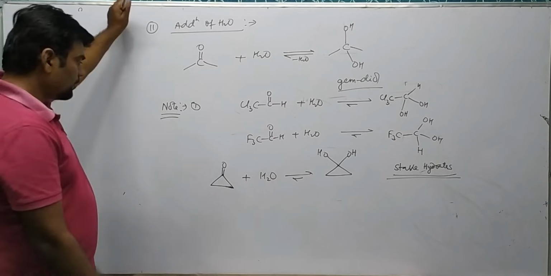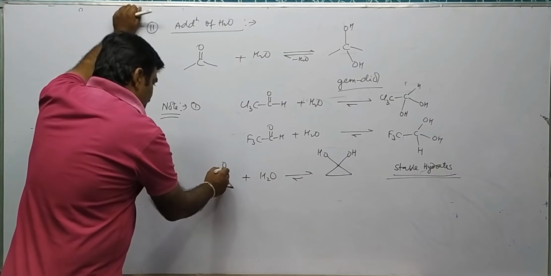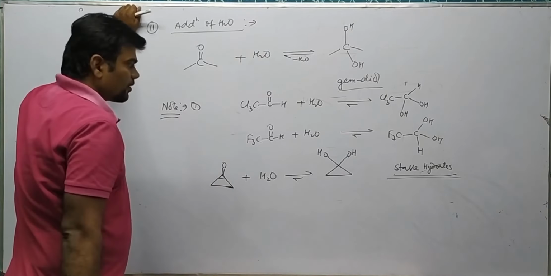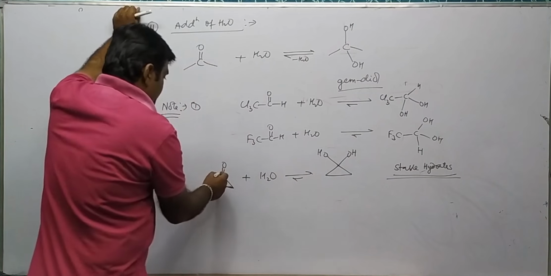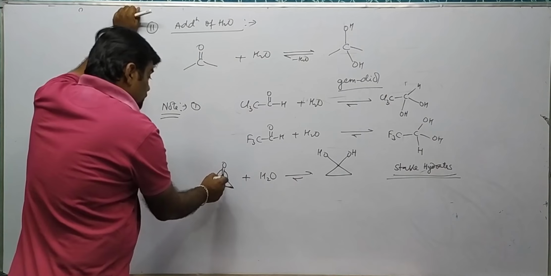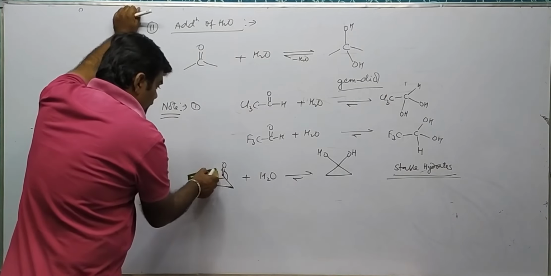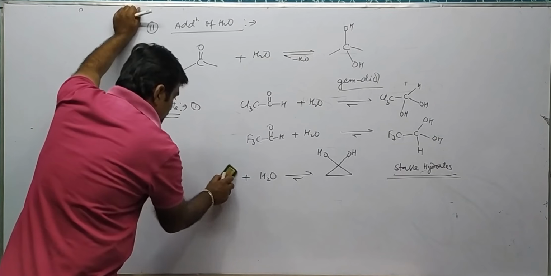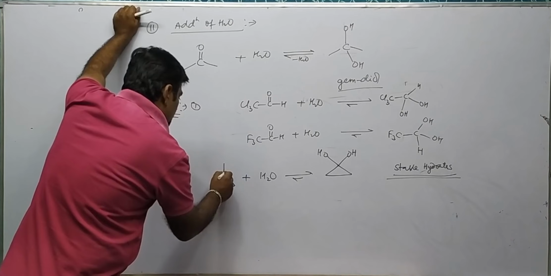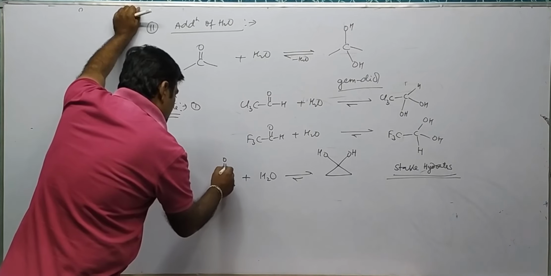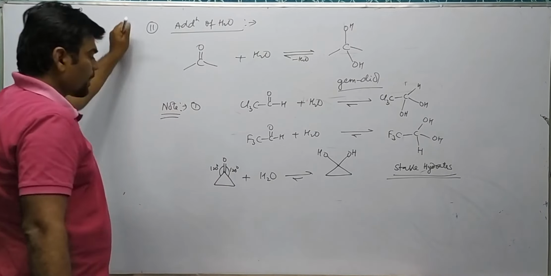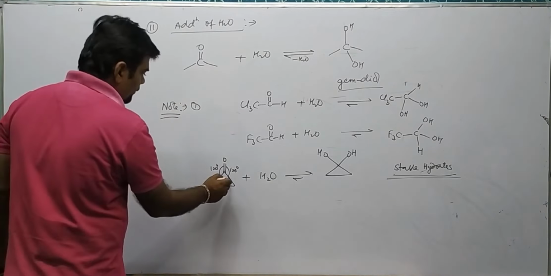Why is it so? Because see, this angle is 60 degree. In the carbonyl, this angle and this angle is 120 degree, and this angle is 60 degree.